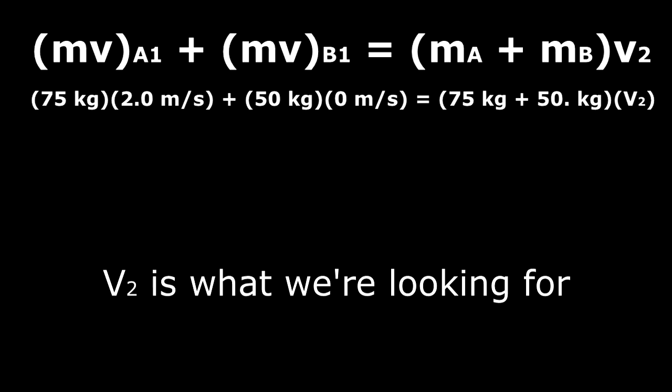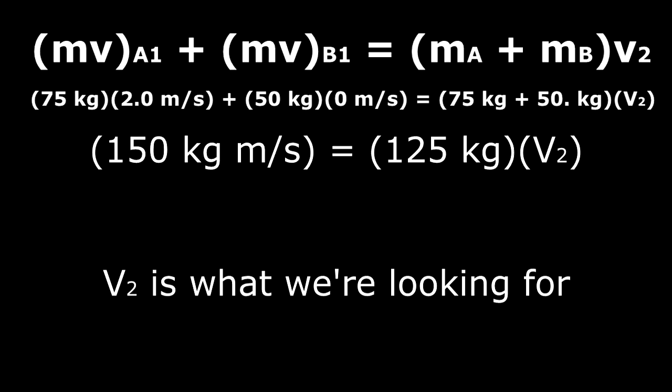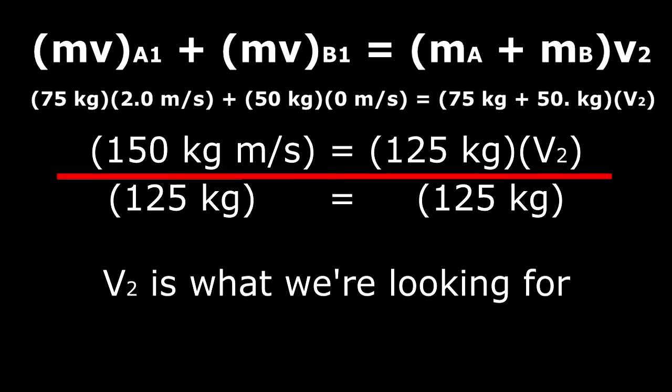Firstly, let's multiply the kgs by the m over s's. Finally, let's divide both sides by 125 kilograms to isolate the final velocity of the two. By plugging it into the calculator, we can see that the final velocity of the two boys is 1.2 meters per second.